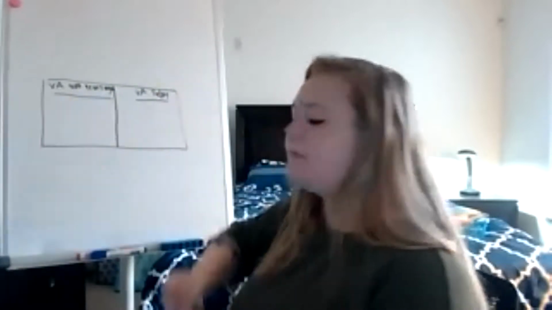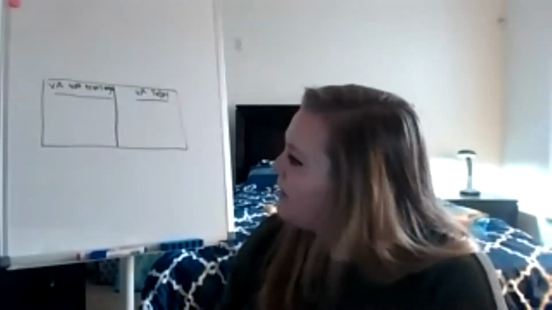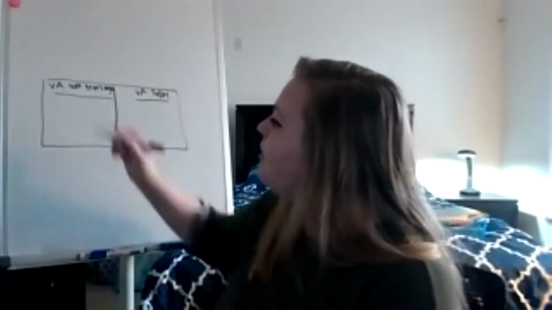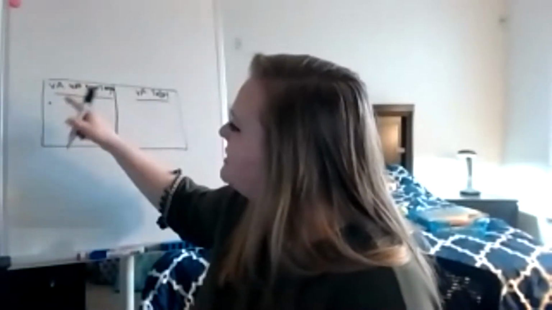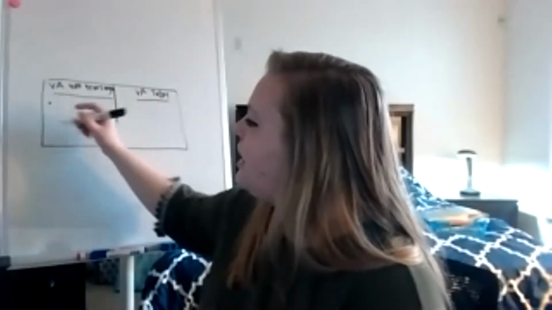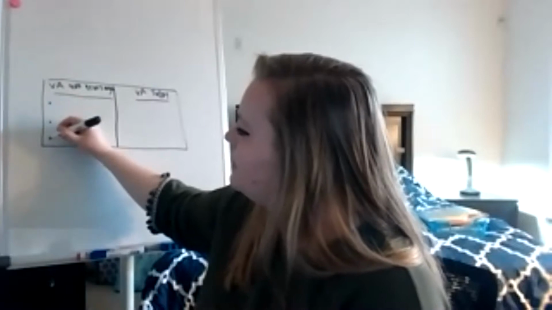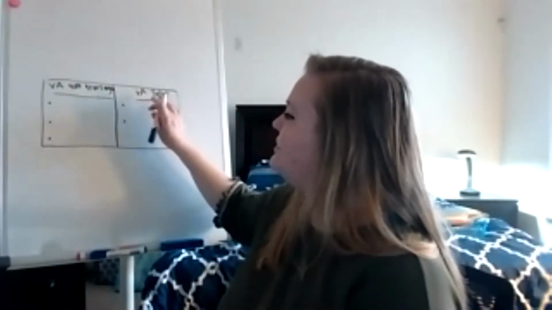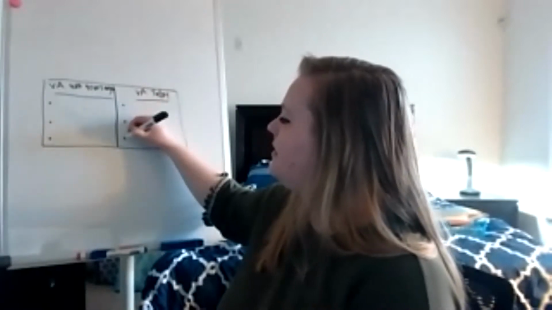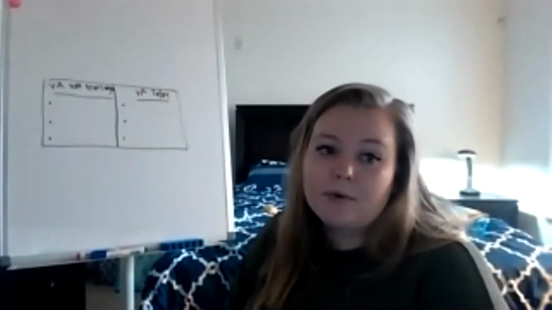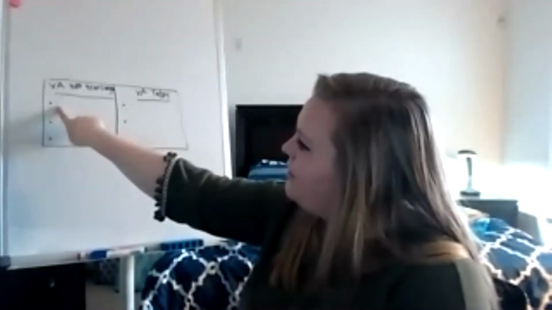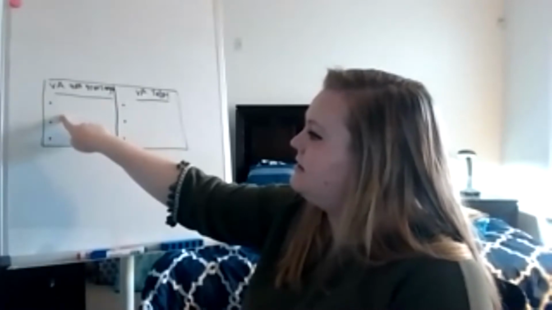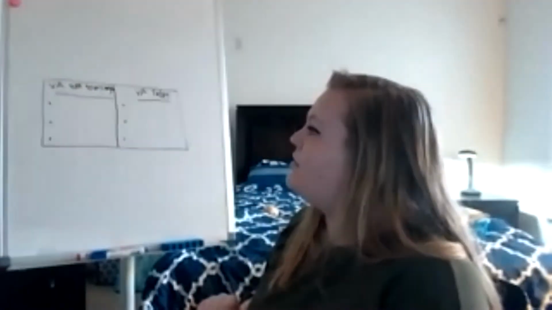Today. So after we read those pages together from the book, I want you to write some things that you noticed about Virginia 400 years ago. And then I want you to write some things about how Virginia is different today. So if you were going to write American Indians lived in longhouses, that would be good for Virginia 400 years ago.